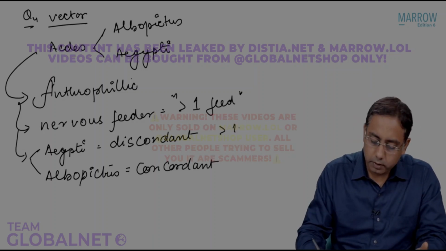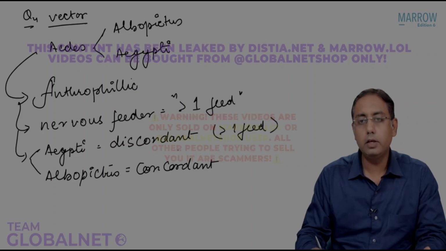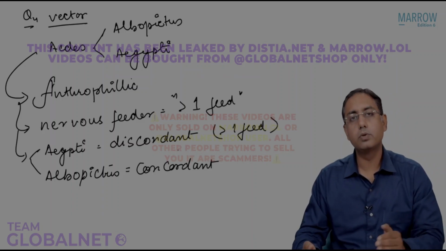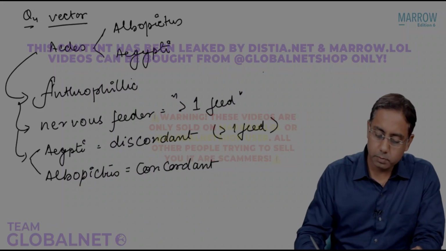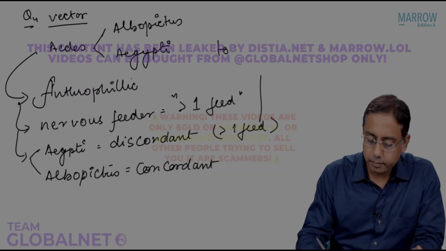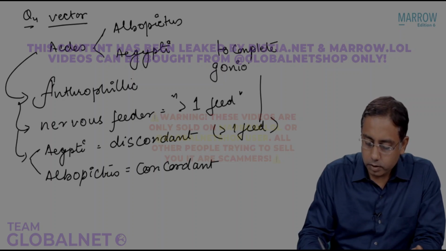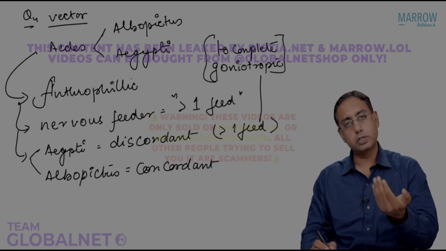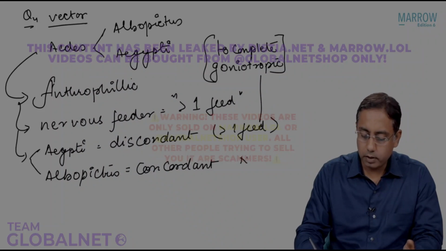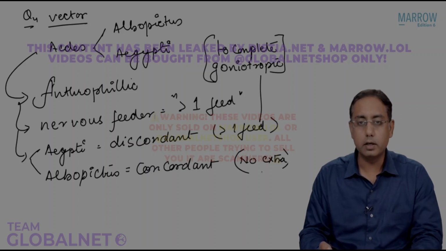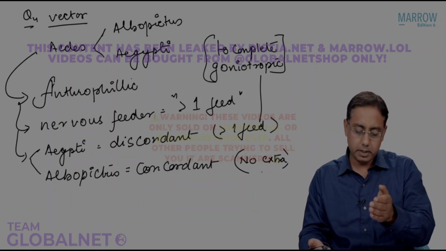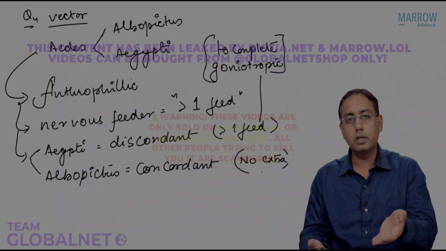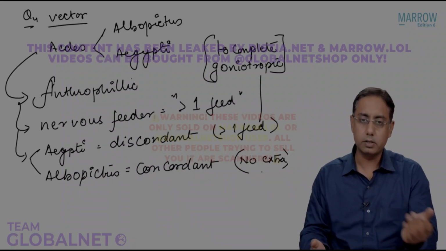If it requires more than one feed to complete the gonotrophic cycle of the virus, it is known as discordant. If it requires no extra feed, that is known as a concordant species. So please remember, Aedes aegypti is a discordant species and albopictus is a concordant species.